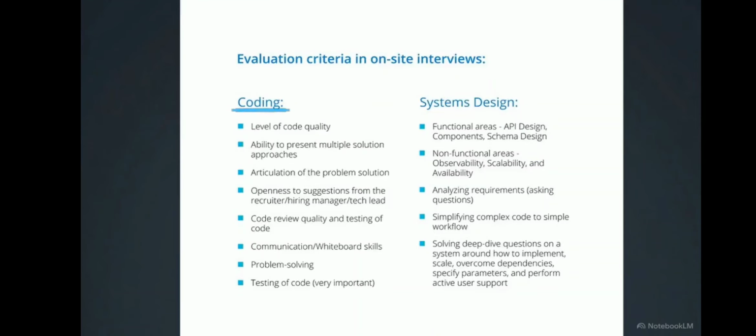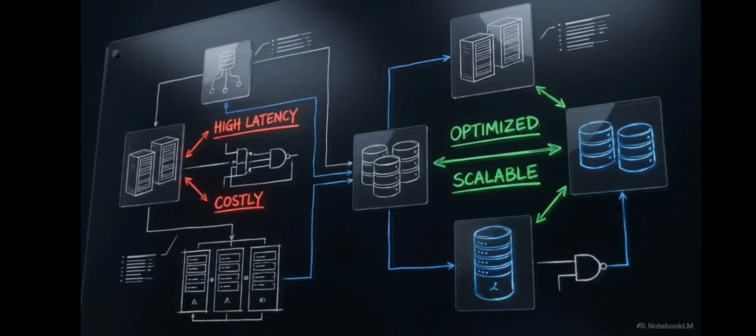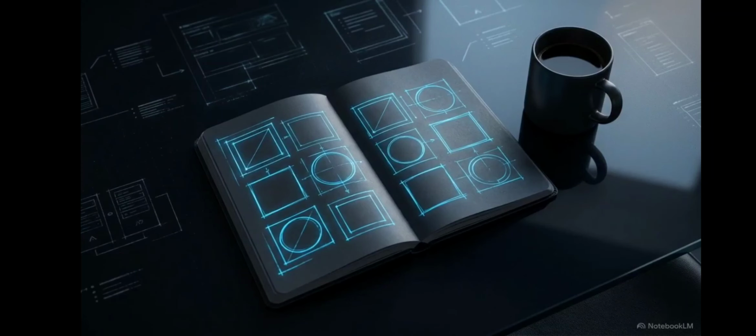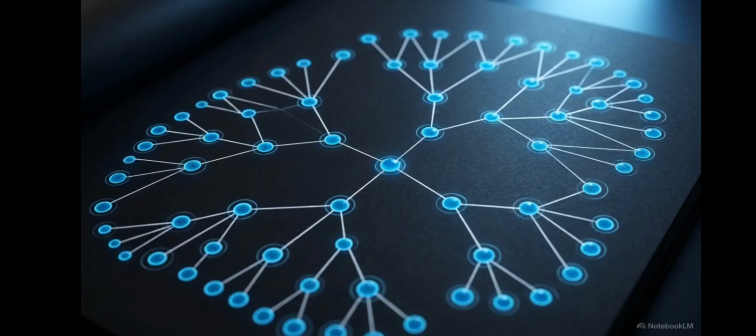Looking at this rubric for the coding rounds, the panel prioritizes your ability to present and defend multiple solution approaches over simple code compilation. Success at Google requires reverse engineering this exact rubric, moving away from brute force problem solving and toward a focus on architectural trade-off analysis. When we look at the specific data architecture tested most frequently at Google, one category dominates the technical loop: hierarchical and networked data, trees and graphs.